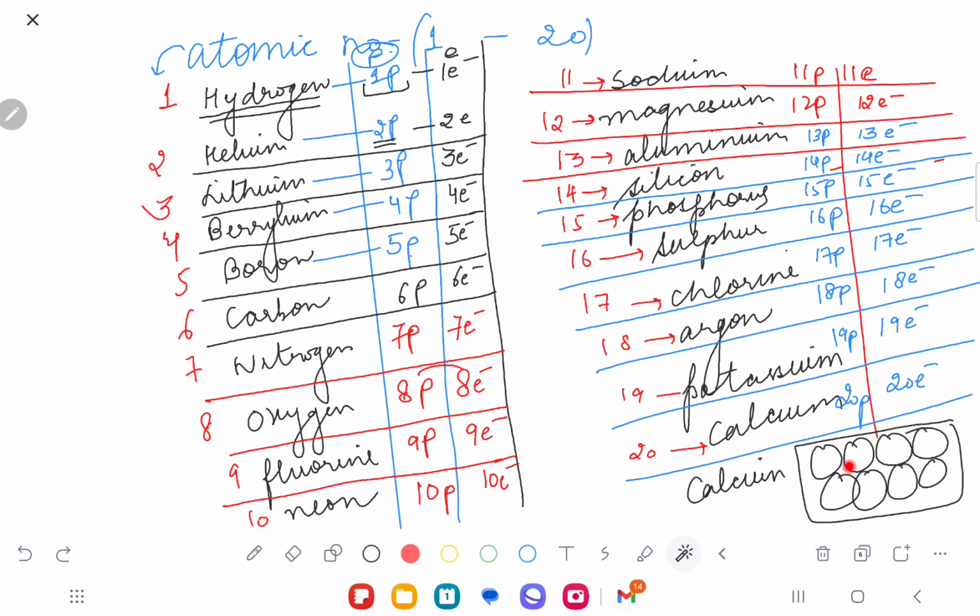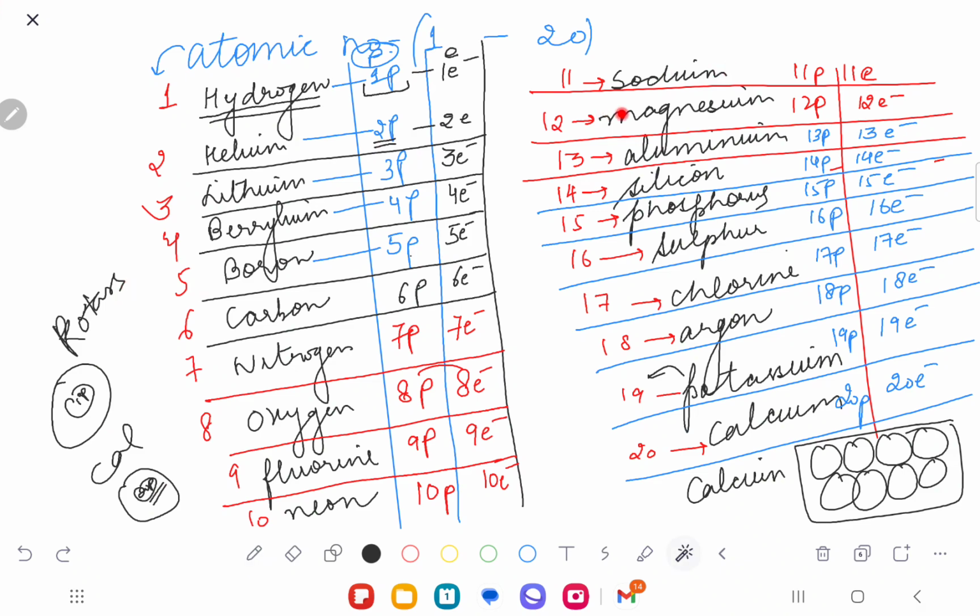And 20 electrons. So if I ask you how potassium and calcium atoms are different, now you know the answer. You will say, ma'am, potassium's atom consists of 19 protons in the nucleus, and calcium's atom consists of 20 protons in the nucleus. Are you understanding my point? Yes or no? So that is the concept.